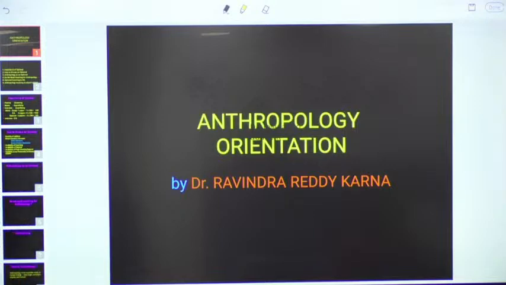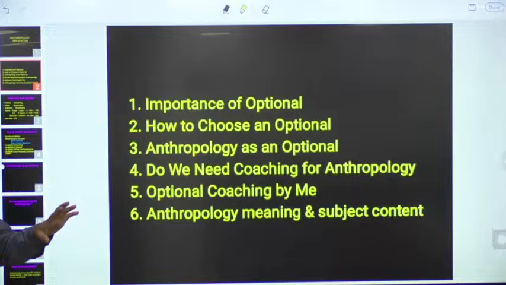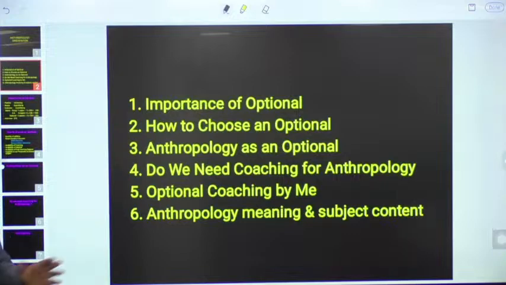In this orientation session, let us discuss the importance of optional and how to choose an optional, anthropology as an optional, and do we need coaching for the anthropology optional or not, and what are the specialties of our institute's anthropology coaching, and finally we will discuss what is meant by anthropology and what is the subject content of anthropology.